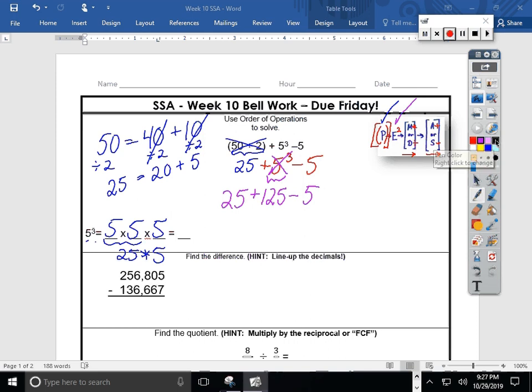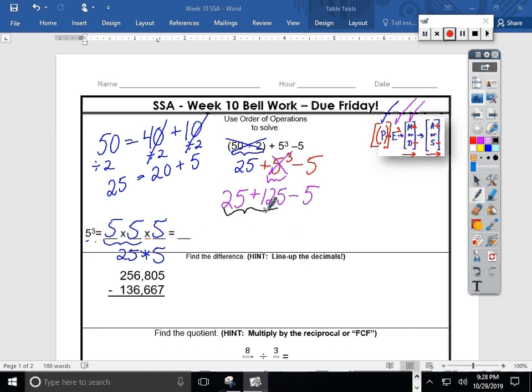I can't seem to change pen colors, but I'm really trying. Next, I'm going to look for addition or subtraction, but I need to go in order from left to right. So I want to make sure that with addition and subtraction, they happen on the same level. So let's go ahead and add first. Mrs. Gronsky, your core teacher, would probably draw a funnel around these two numbers. I'm not good at that funnel idea, so you could just draw a little inverted arrow, or we could even just take a minute and draw kind of a grouping symbol like I've done.